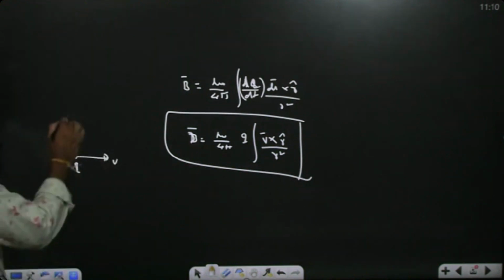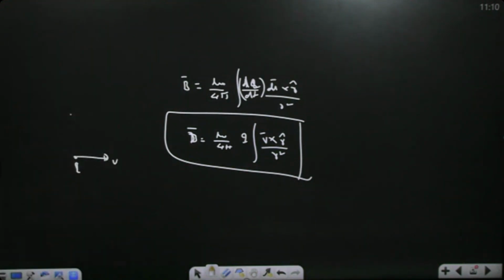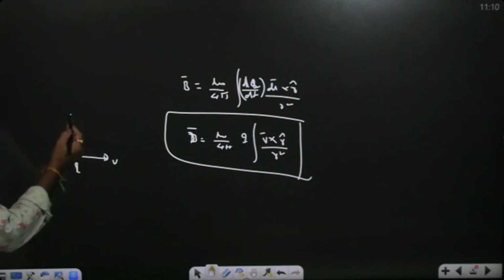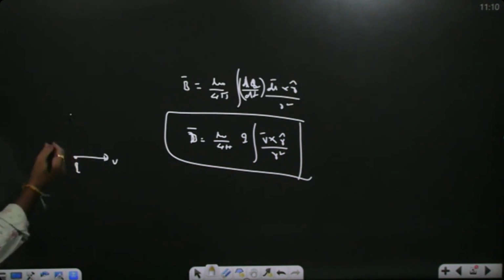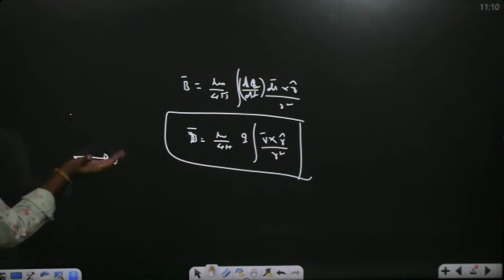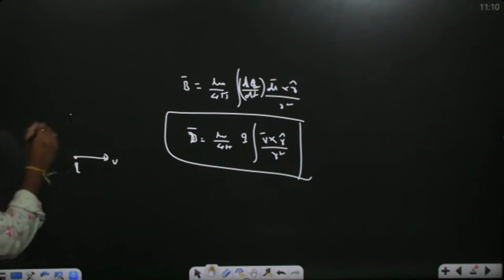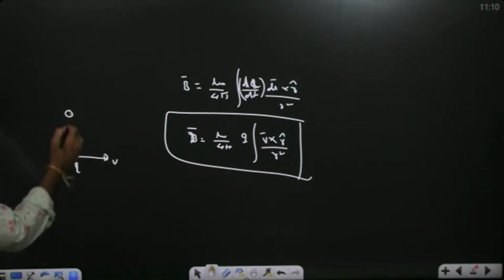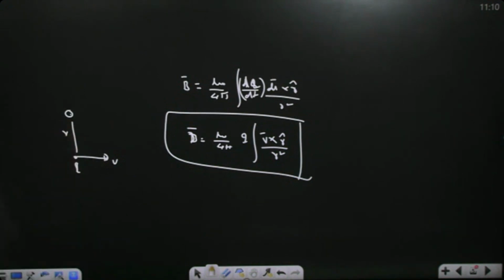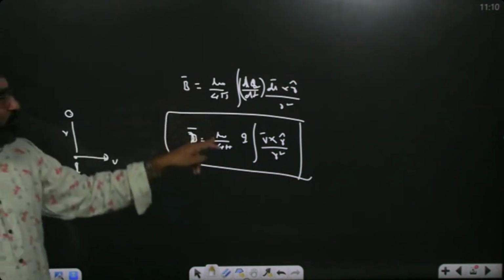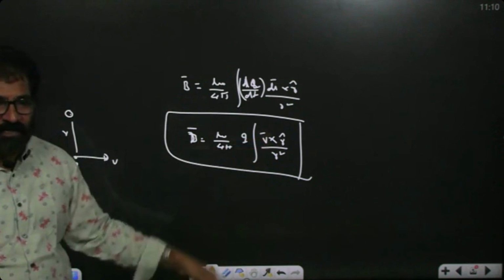But here, what is the magnetic field? In the direction of velocity, you assume current. Current is along this direction. This point is above, so the field must be either out or in. Definitely it will be out. What is the field at this point, say at distance R? It is mu naught by 4 pi Q into V bar cross R cap by R square.